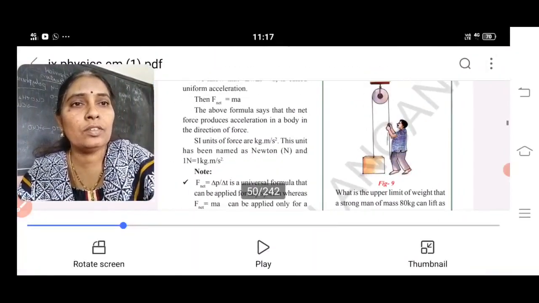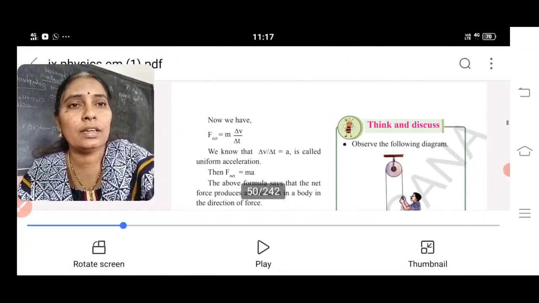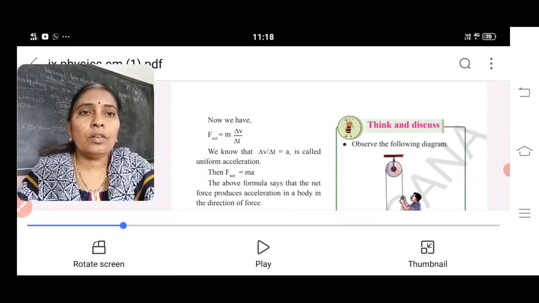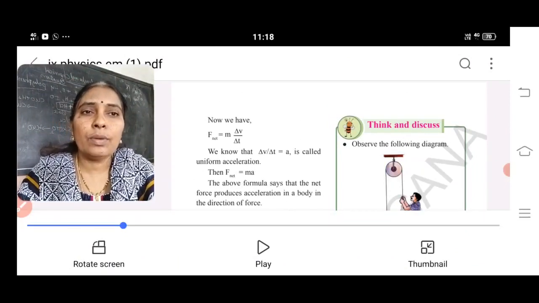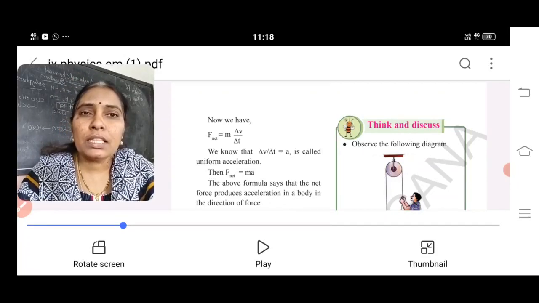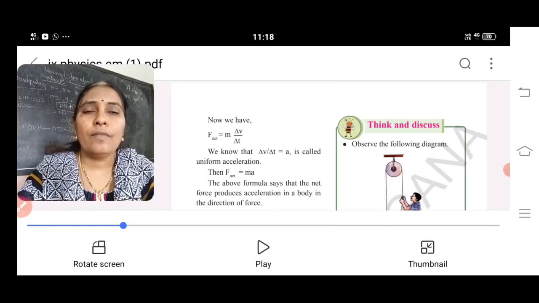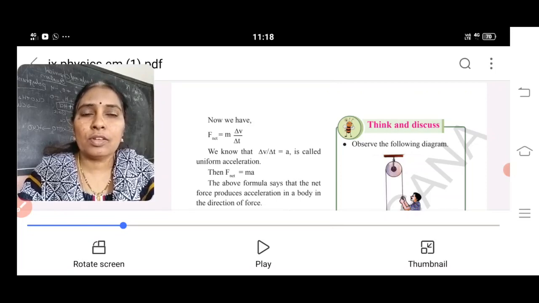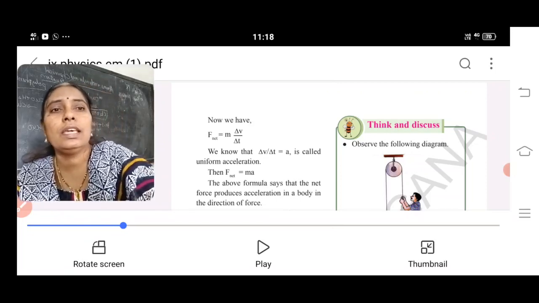Based on that, we have the equation F equals m delta V by delta T. How did we get the m there? Delta P by delta T, where P is nothing but m into V, so instead of m into V I am writing m delta V by delta T. But delta V by delta T is nothing but the rate of change of velocity, which is acceleration. That is, F equals ma.